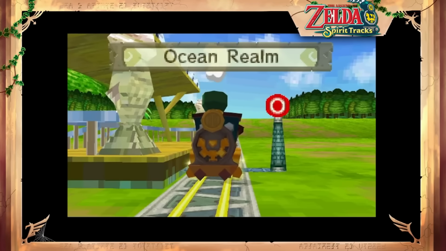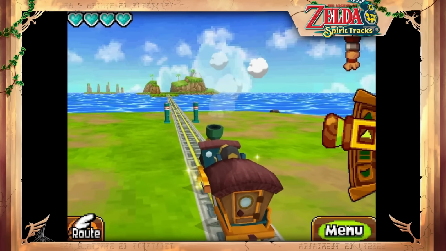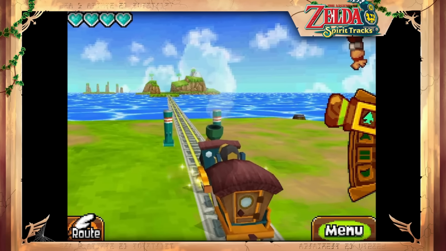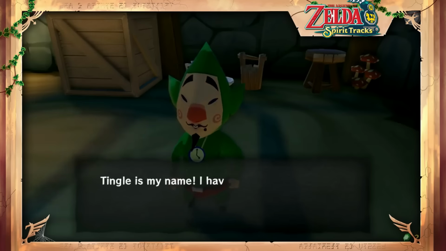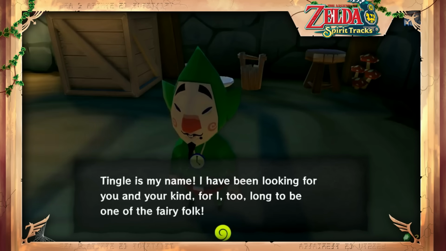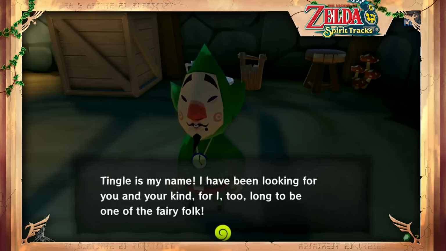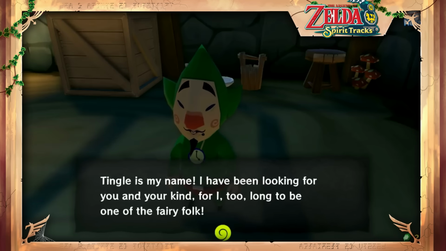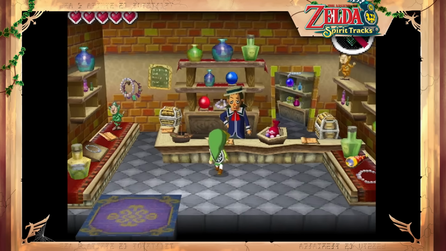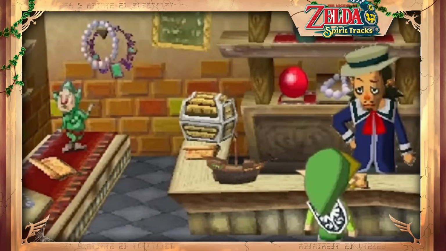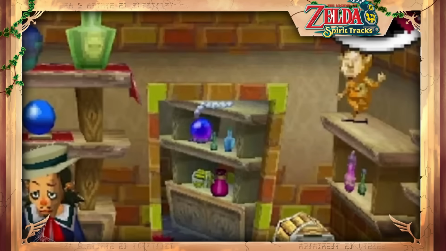Spirit Tracks follows on around a century after the events of Phantom Hourglass, set on an entirely new continent, imaginatively named New Hyrule. Though Tingle doesn't appear in any of the games that directly follow on from The Wind Waker, including Spirit Tracks, we can see that his legend lives on. Figurines of the 35-year-old fairy can be found in some houses, and a golden Tingle statue rests on the shelves in Linebeck's shop, though sadly it can't be purchased.